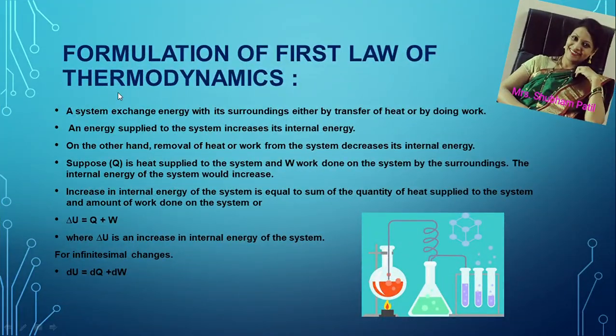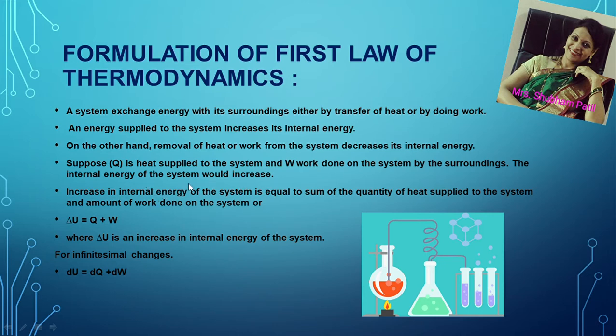Let's see formulation of first law of thermodynamics, which gives us the mathematical expression for the first law of thermodynamics. A system exchanges energy with its surroundings either by transfer of heat or by doing work. And energy supplied to the system increases its internal energy. On the other hand, removal of heat or work from the system decreases its internal energy. Suppose Q is heat supplied to the system and W is work done on the system by the surroundings.